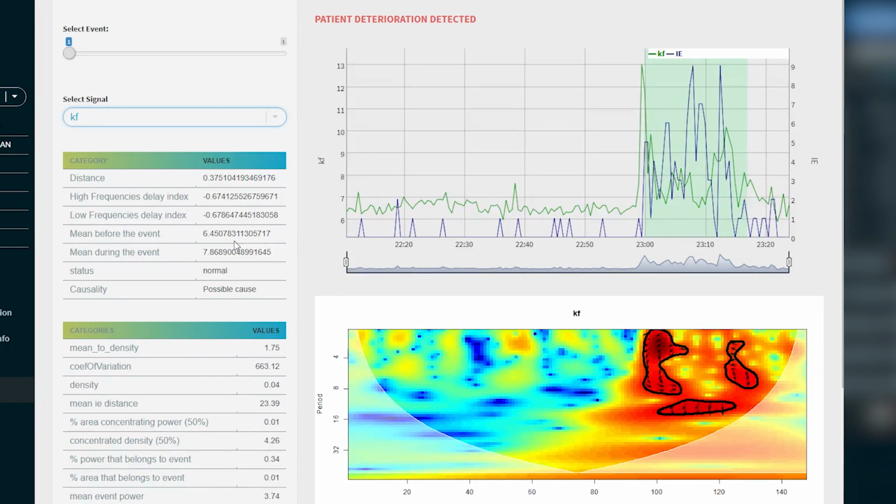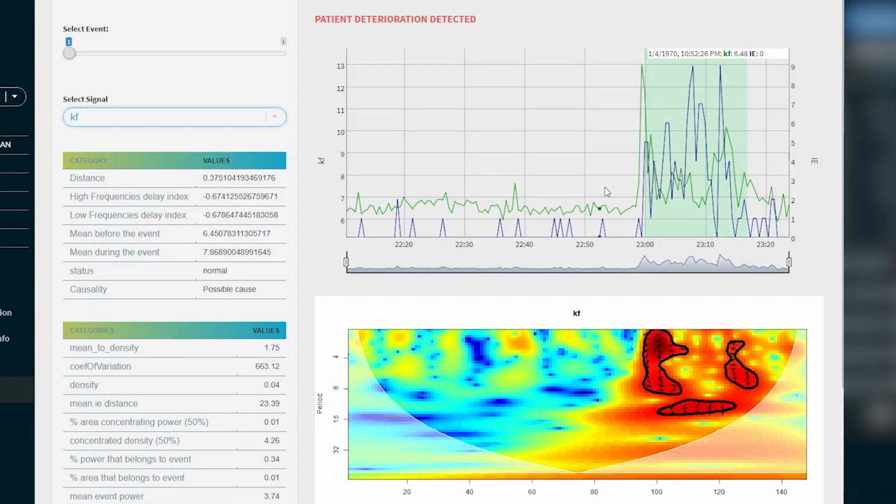This table right here provides results of another analysis that is linked to this chart right here: the time spectrum analysis. An analysis based on wavelet coherence that examines a pair of signals for similarities and their phase difference, meaning if the changes in one of them seem to be leading the changes in the other.